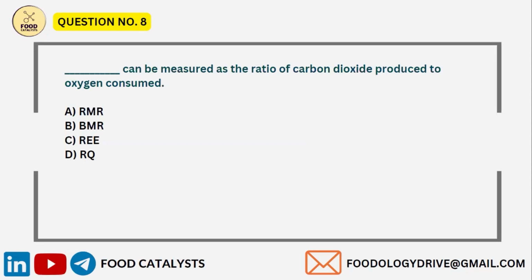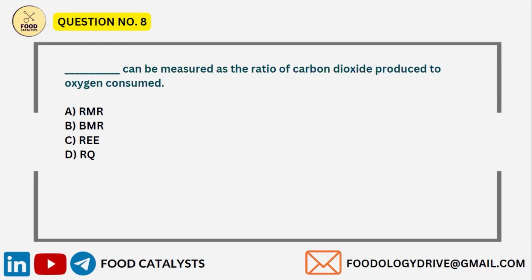And next is resting metabolic rate. This is also similar to basal metabolic rate, but this calculates the energy used to do some low effort task, such as eating, just taking a small walk without any major exercises. Okay. Next is resting energy expenditure.